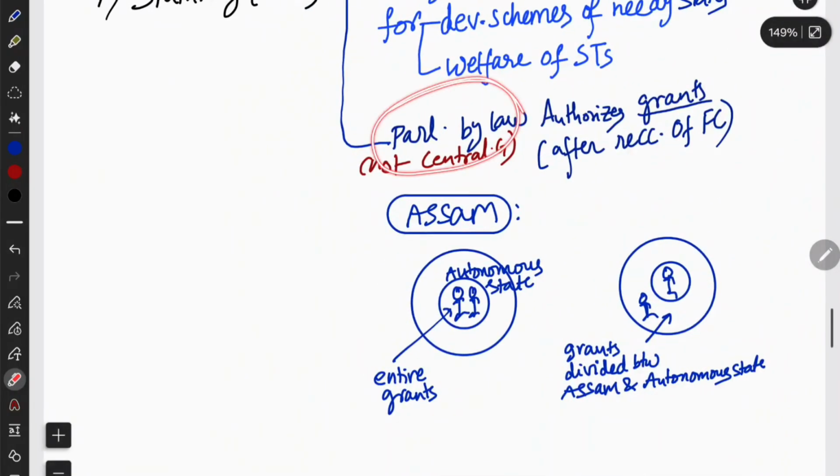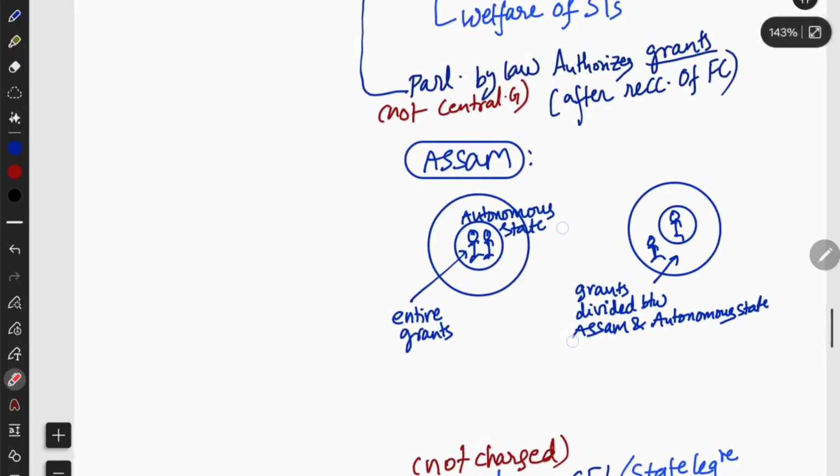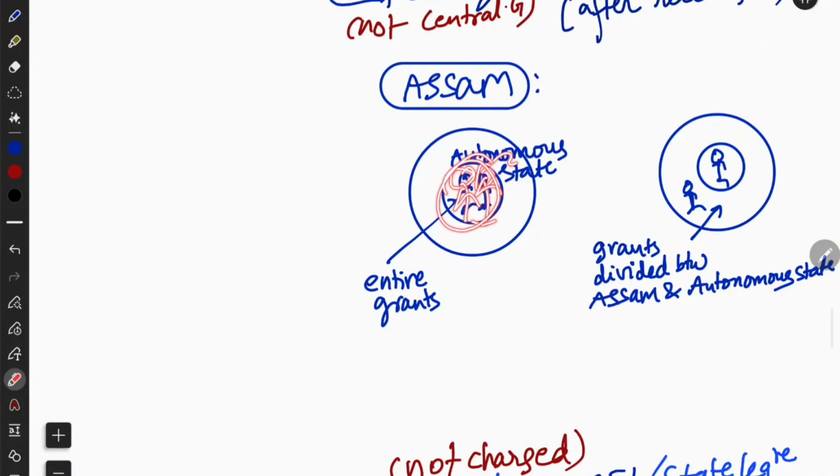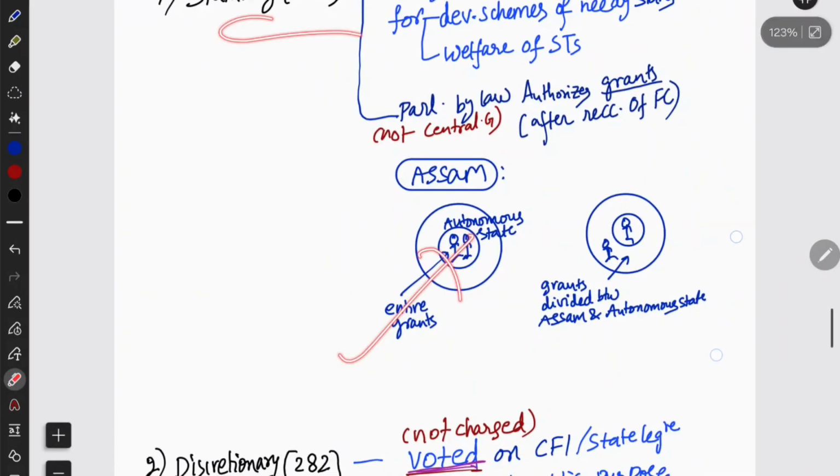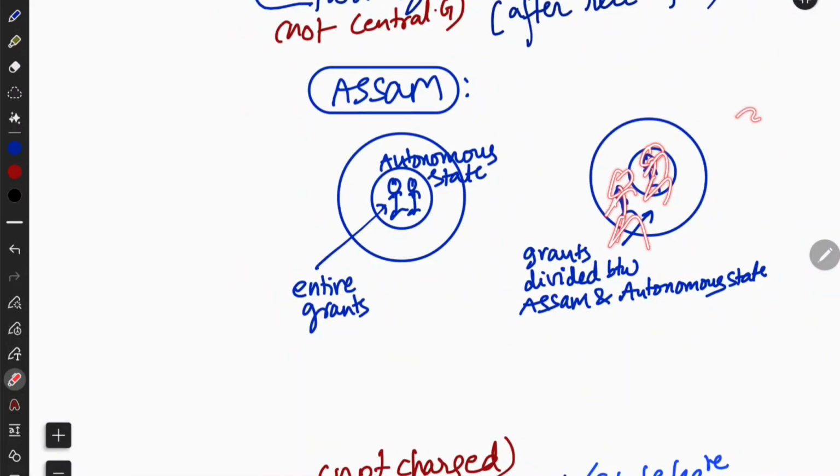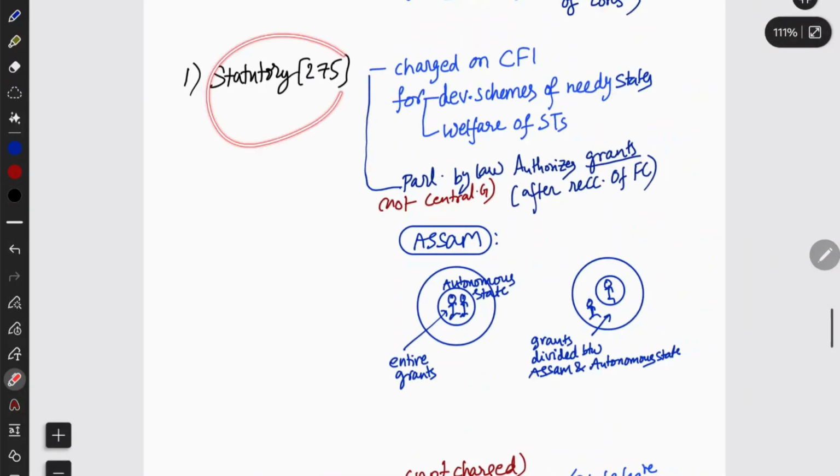And you know, if you take Assam, let's say Assam state. For Assam state also, Parliament by law will authorize grant after the recommendation of the Finance Commission, right? But in Assam, if all the tribals are situated in one autonomous state, there are many autonomous states in Assam, then the entire grant will go to that autonomous state only. Parliament by law will do that. But if the tribals are distributed between the autonomous state and the state of Assam, then of course the grants will be distributed between Assam and the autonomous state. Okay, that is what you need to know in the statutory grant under Article 275.